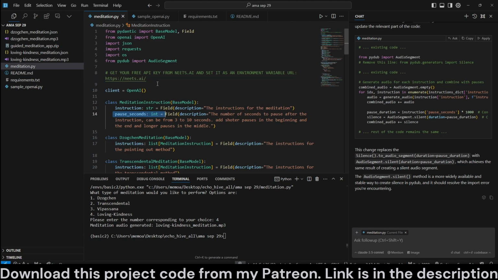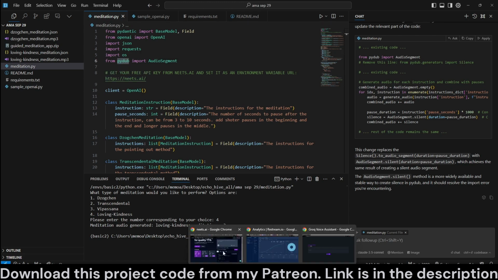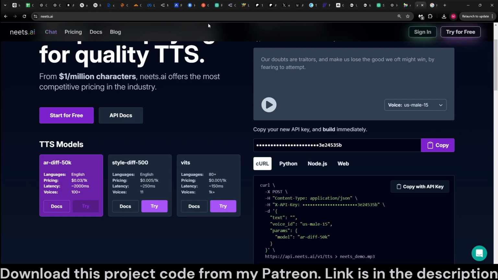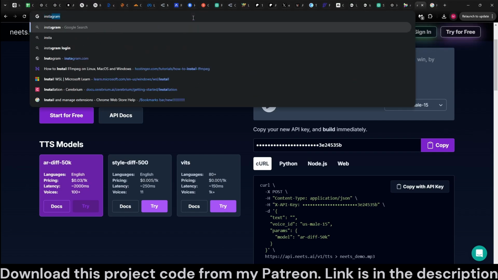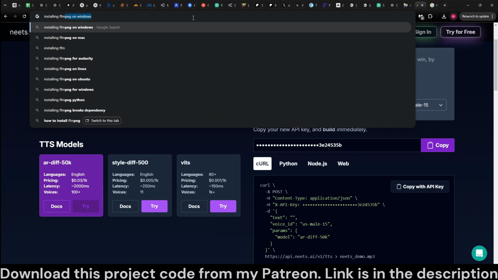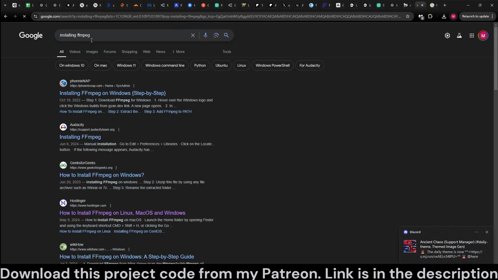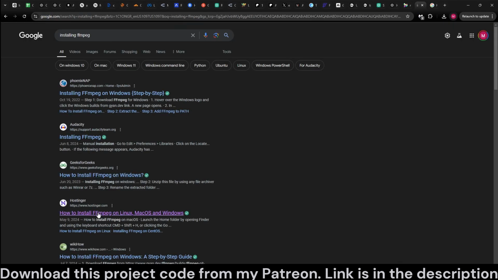And let's take a look at the code. We are using PyDub, and for using PyDub, you may want to install FFmpeg, and there are some great instructions you can find for installing FFmpeg. If you just search FFmpeg, this one from Hostinger, how to install FFmpeg on Linux, macOS, and Windows.